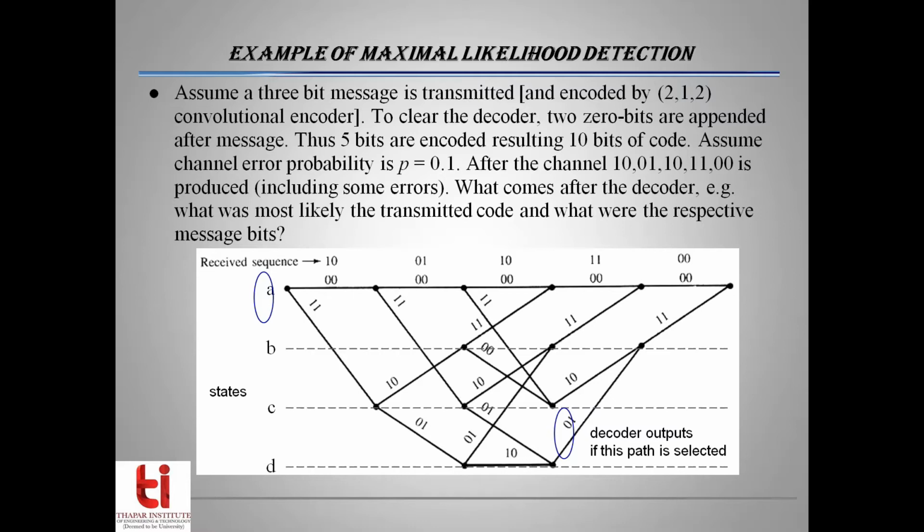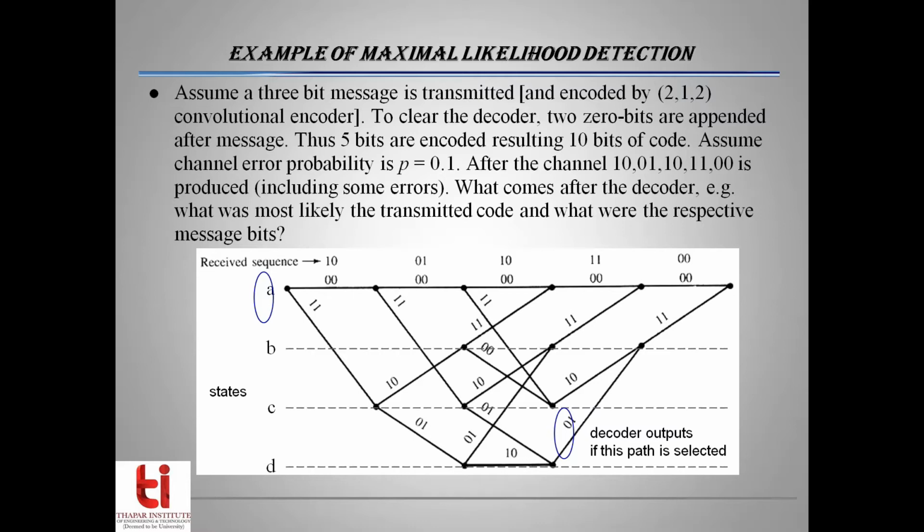Now we want to find the maximum likelihood of the received sequence when there was a transmitted sequence. What was the transmitted sequence when this is the received sequence indicated in this figure: 10, 01, 10, 11, and 00?